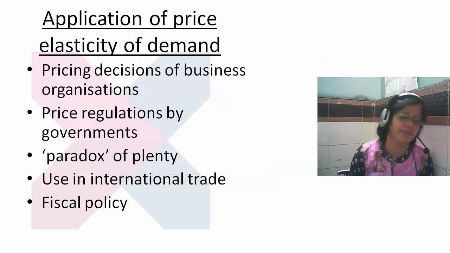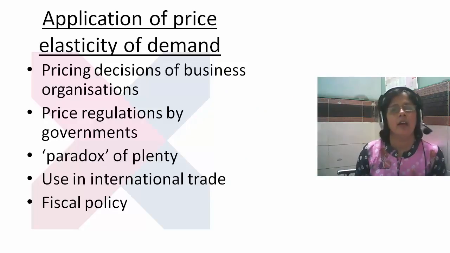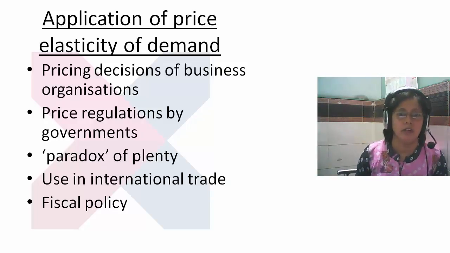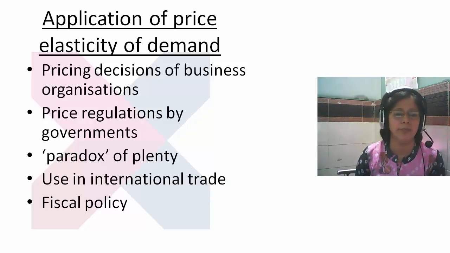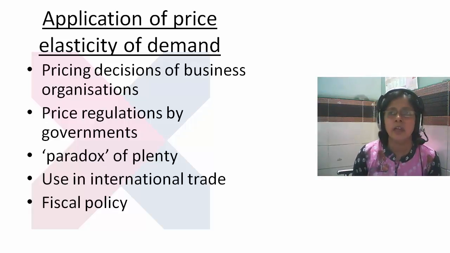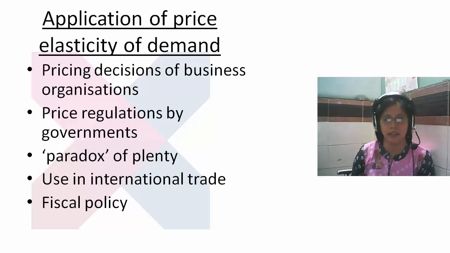Now the fifth one is the fiscal policy. The government imposes some taxes on the product. These are called the fiscal policy. We have two different kinds of taxes, the direct tax and the indirect tax.